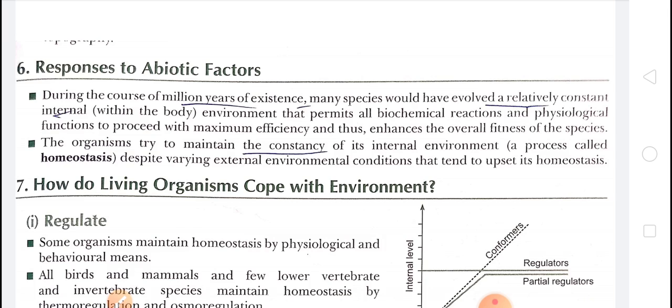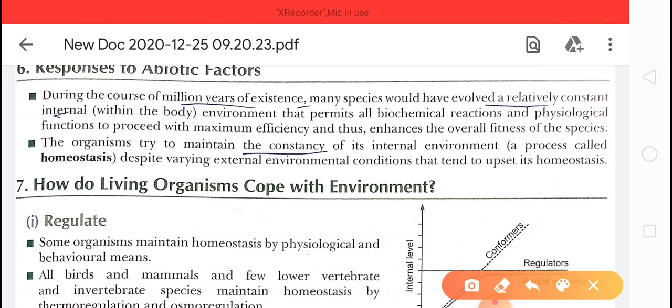So children, you know very well a term, that is homeostasis. Homeostasis is the process by which an organism tries to maintain the constancy of its internal environment. By the process of homeostasis, the organism maintains its internal environment.